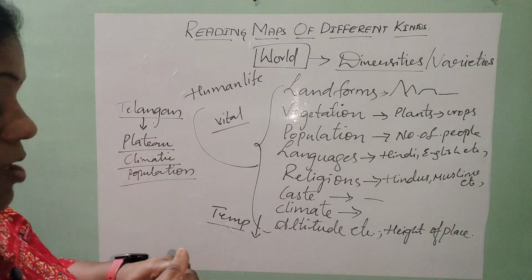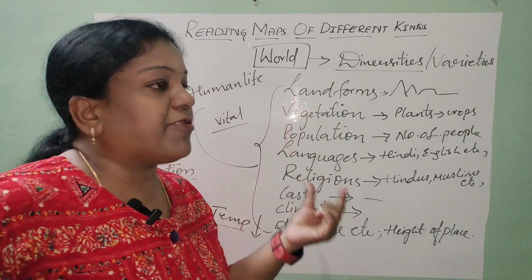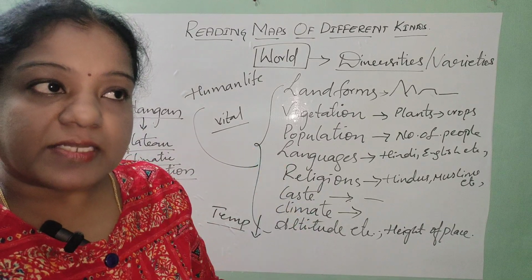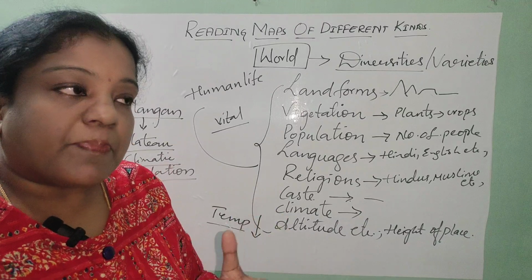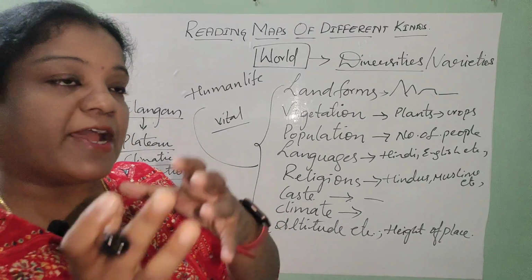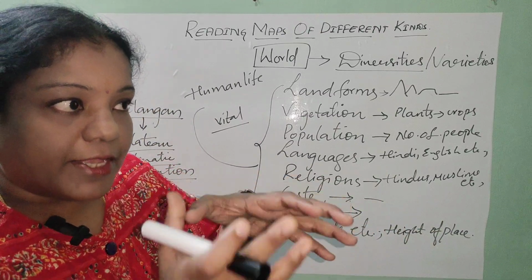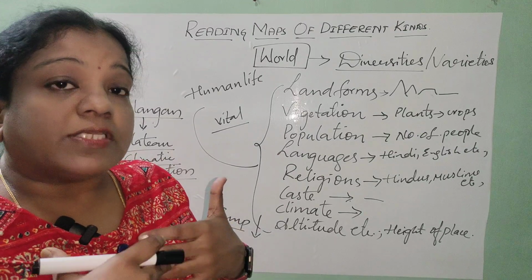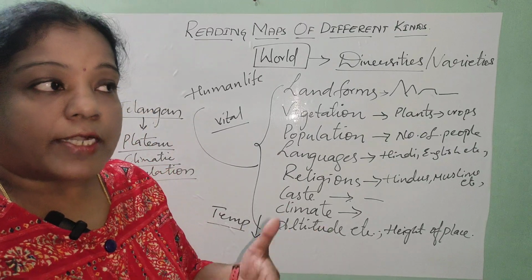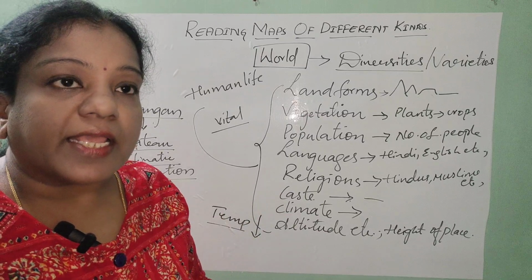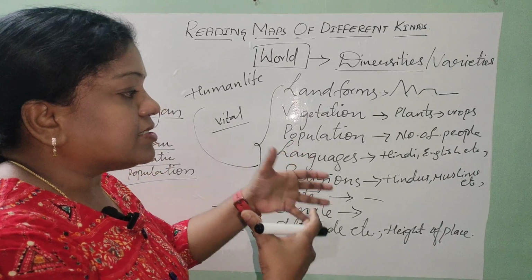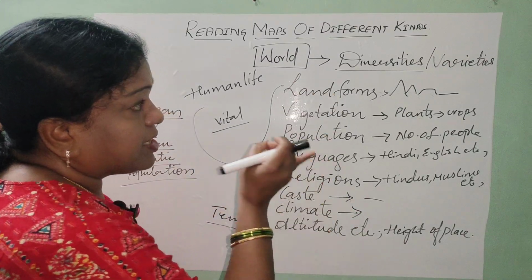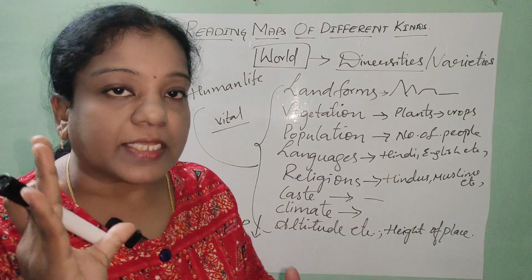So in this way, we can study each and every factor, whether that place is impacted with high temperature factors or low temperature factors. What is the impact of the coastal regions, climatic factors of those areas? How is human life going to be affected? What are the crops grown there? What types of forests are distributed over that area? What are the pulses available in that area? So these are the factors which are going to be studied by us. If we go on to study in a detailed way, this is only possible with the help of different kinds of maps.